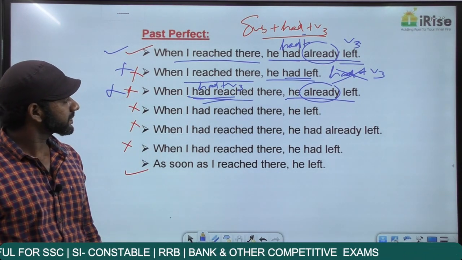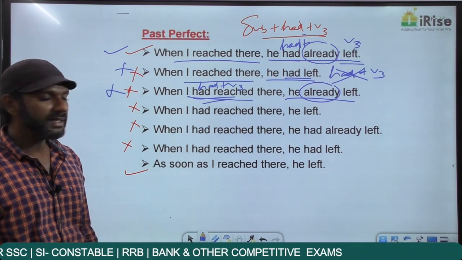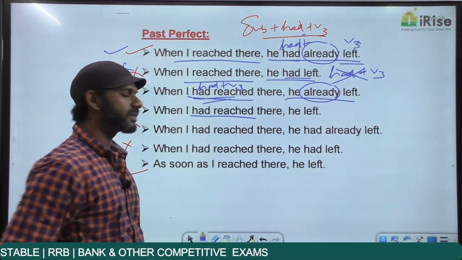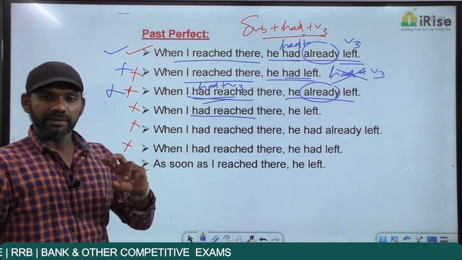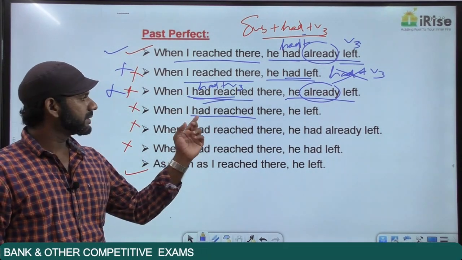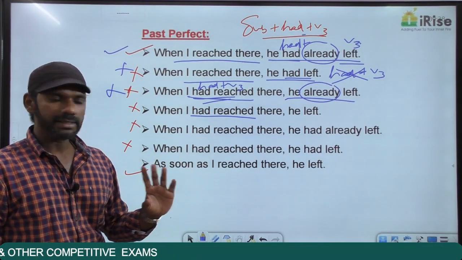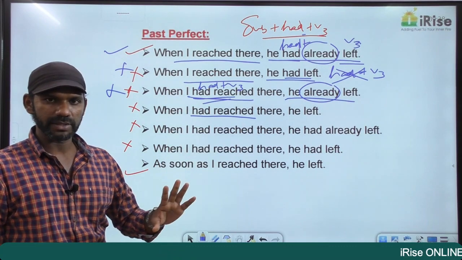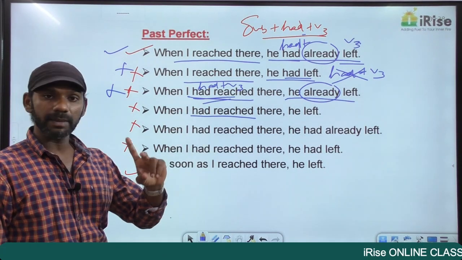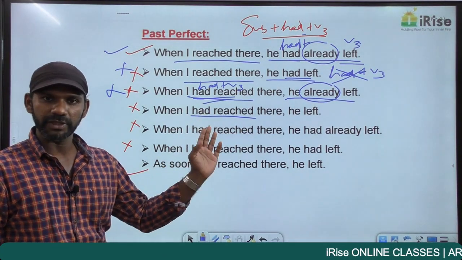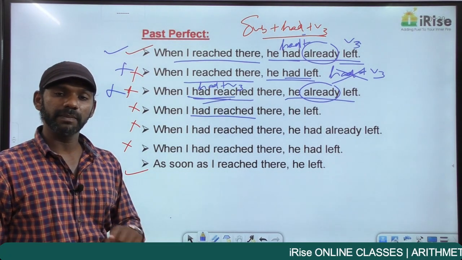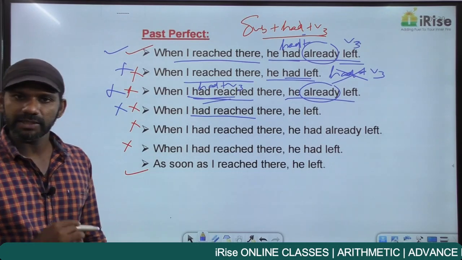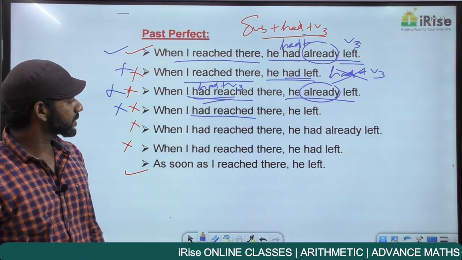Come to the next one. When I had reached there, comma, he left. Had reached is had plus V3, past perfect. We have two reasons to eliminate this statement. One reason is there is no time difference in this statement, so past perfect should not be used. The other reason is the action completed second is in the past perfect tense. According to the rule, the action completed first must be in the past perfect tense. This statement is grammatically wrong. Come to the next one.